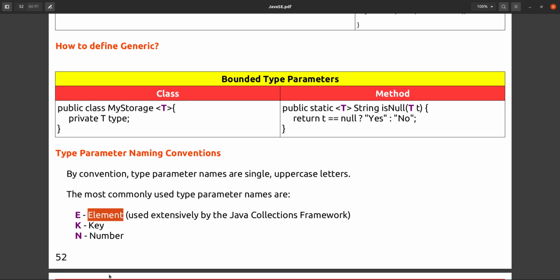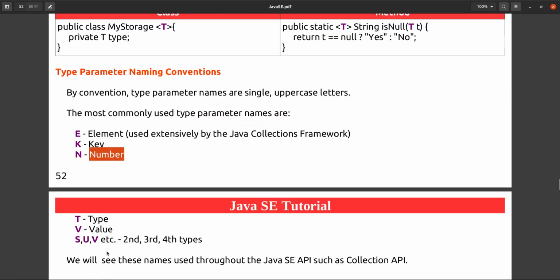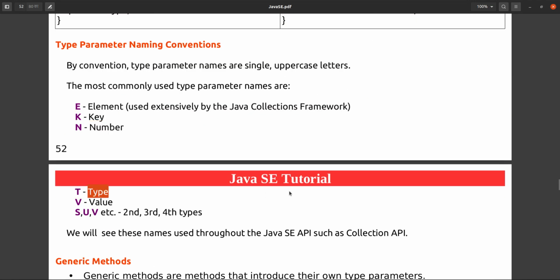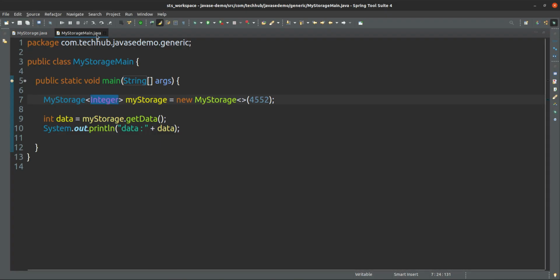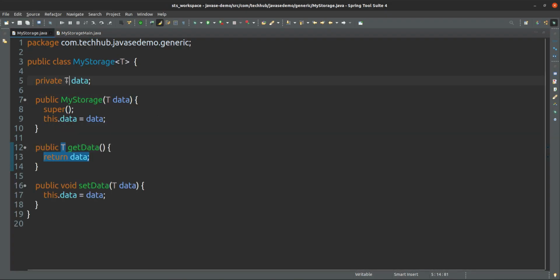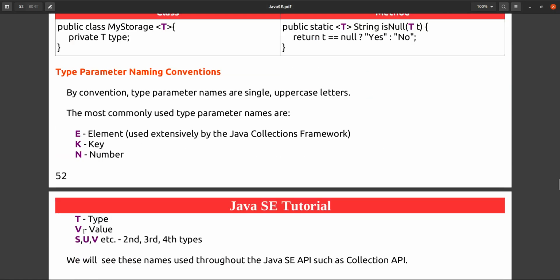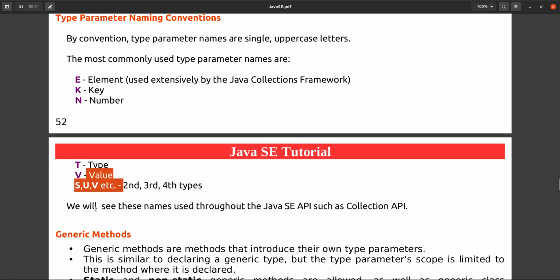Key. K stands for key. Key means key-value pair. N stands for number, if it is only for numbers. T stands for type, any type. That's why we have used T here, because this is a type only. Data type. Okay, that's why it is T. V stands for value, or S, U, V, etc. for second, third, fourth types. Any other types you can use like that, S, U, V, W, X, Y, Z, anything, no issue.